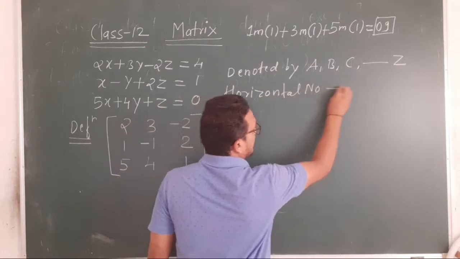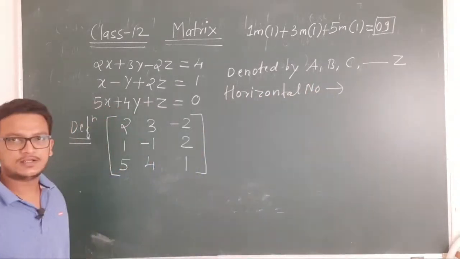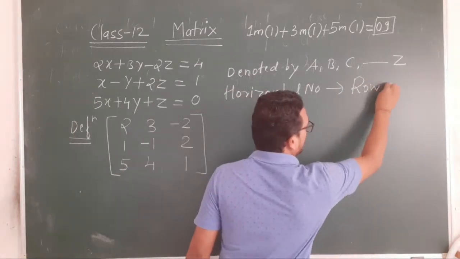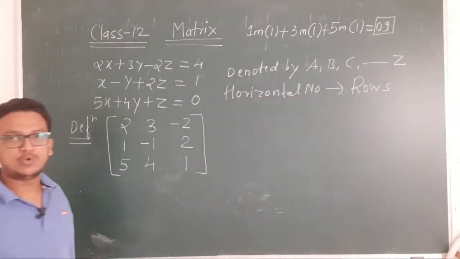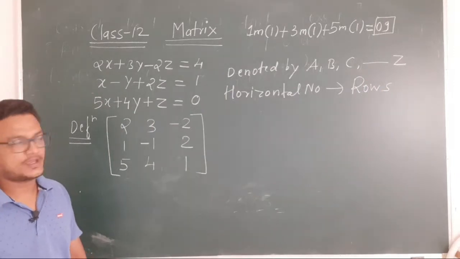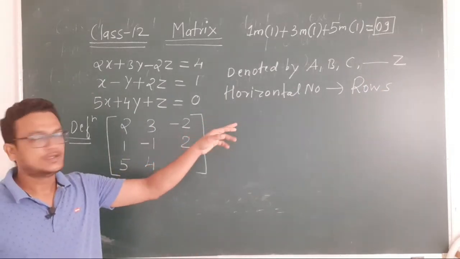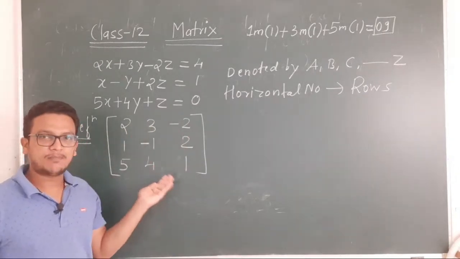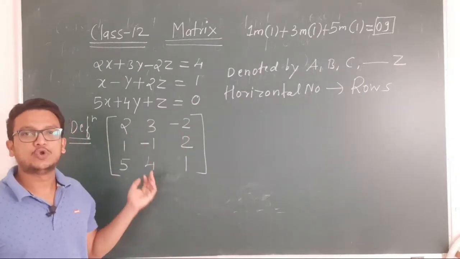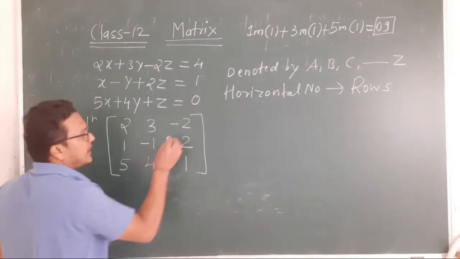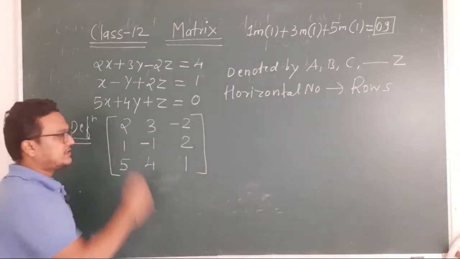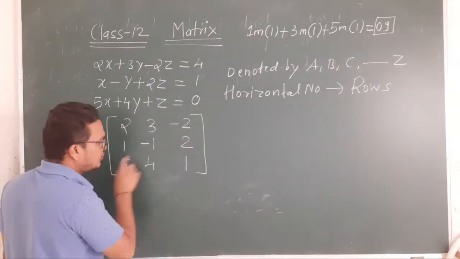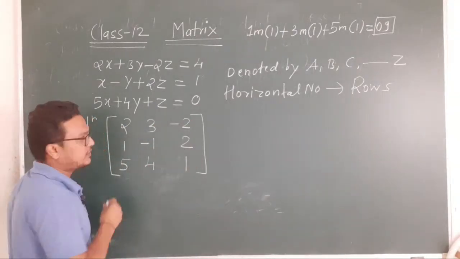These horizontal numbers present in the matrix are called rows, R-O-W-S, rows. Here there are 3 rows.